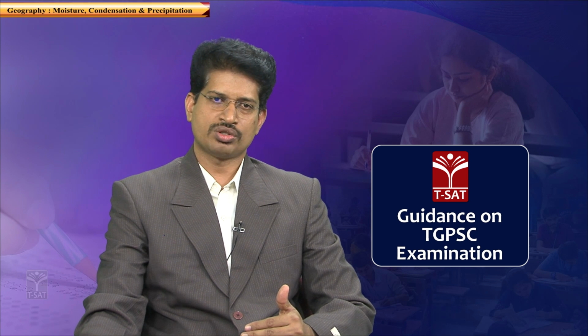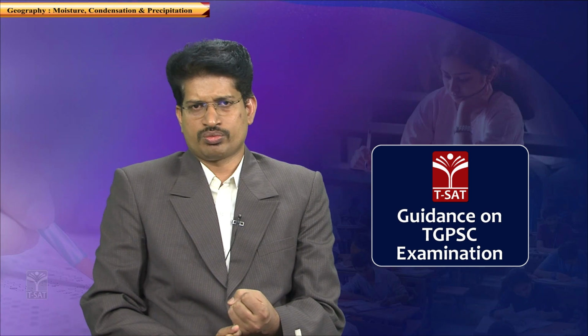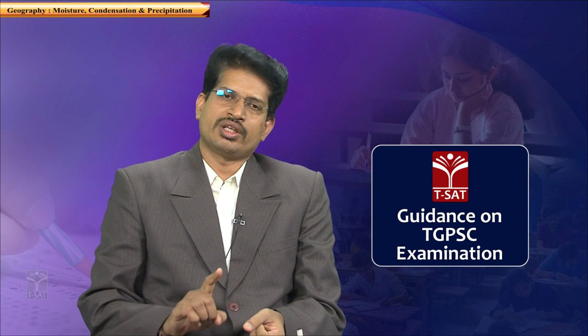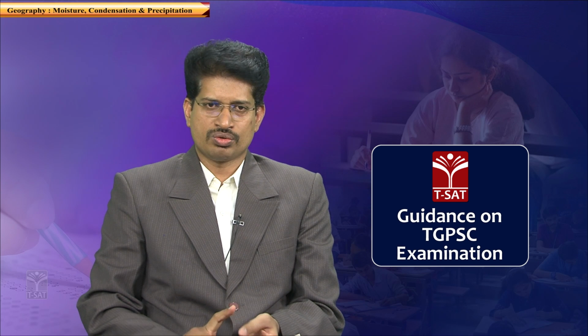Here, southwest to northeast. The southwest monsoon winds blow from the month of June to September. This is the time duration of the flow of southwest monsoons. The northeast monsoons blow from October to November. So they may ask you the time duration of the northeast monsoons or southwest monsoons. They may frame questions in terms of the directional flow of monsoons.